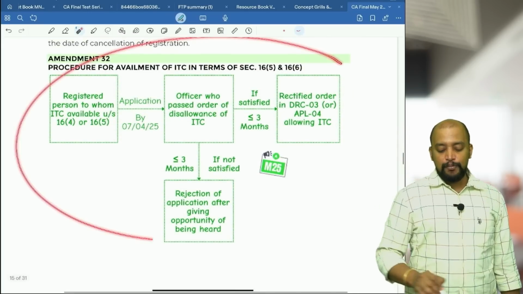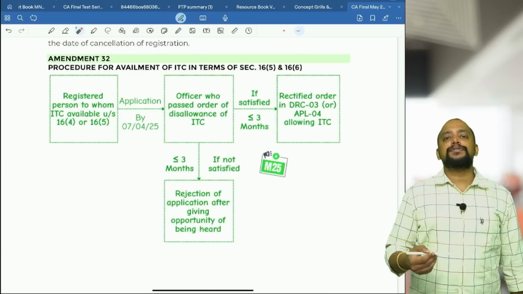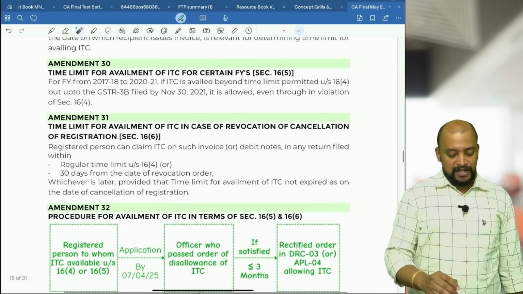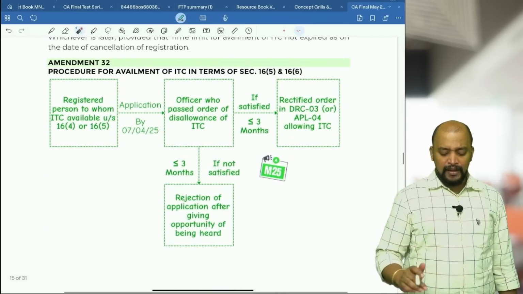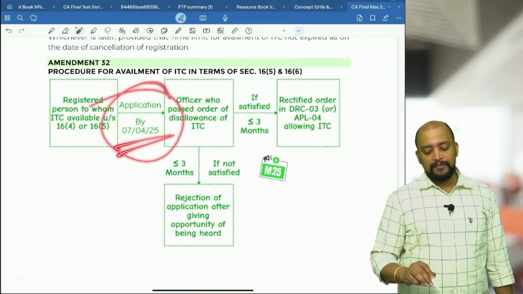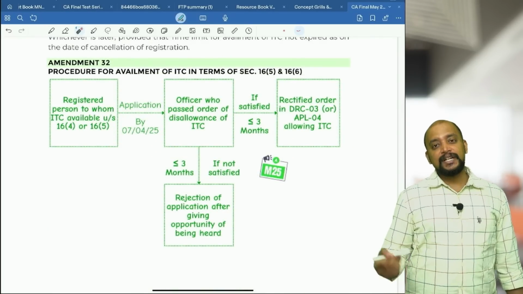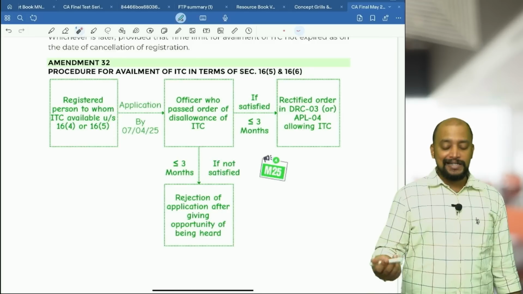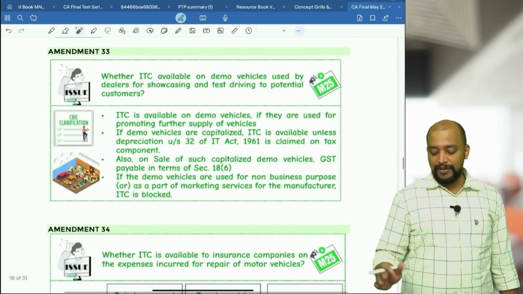For that purpose, they have brought in one procedure. A registered person who is eligible to avail ITC as per subsection 5 or subsection 6 will make an application on GST REG-21 and the officer, if satisfied, within 3 months will allow them the ITC, otherwise the application will be rejected.